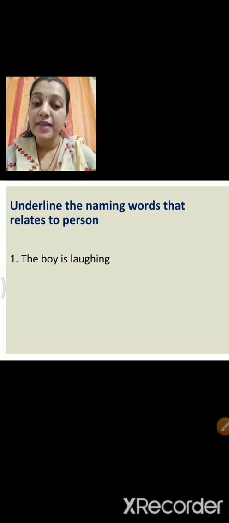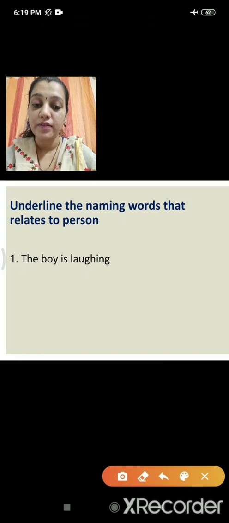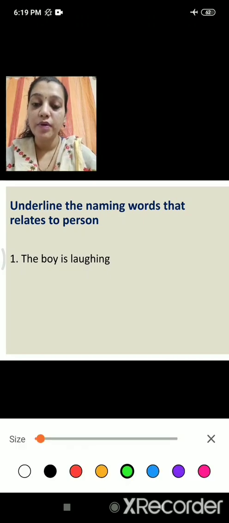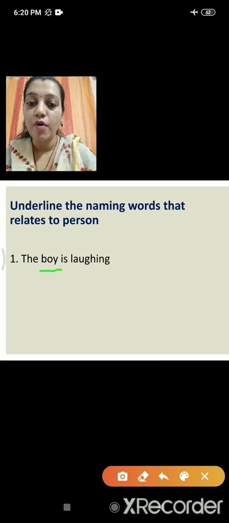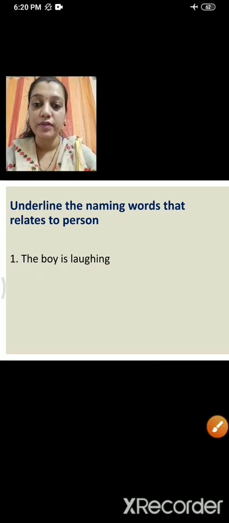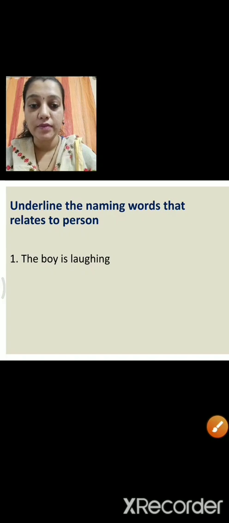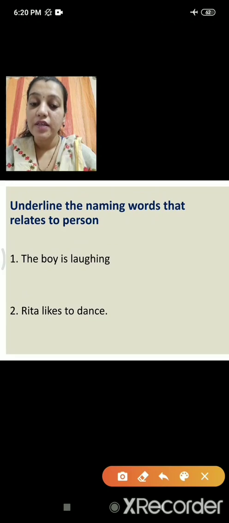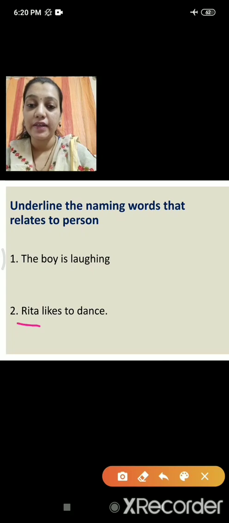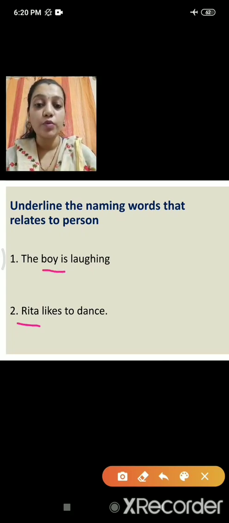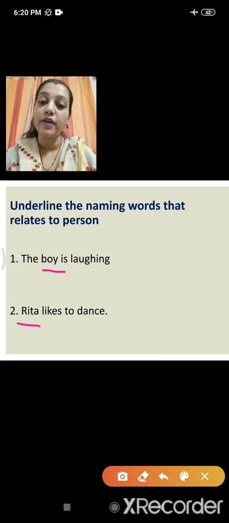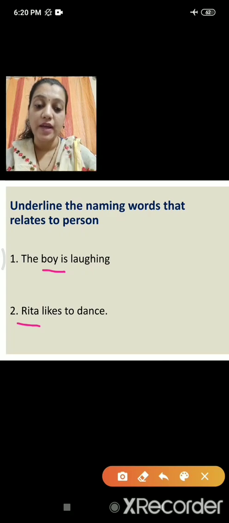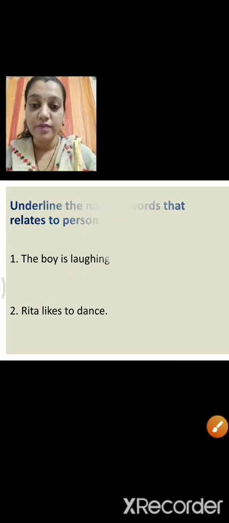The boy is laughing. What is the naming word here? The boy. The boy is a naming word that relates to person. Second, Rita likes to dance. Now, what here is related to a person? That is Rita. Rita and boy. These both words are the naming words that relate to a person. Rita is a girl and boy is also a person, right? Now let's see next.